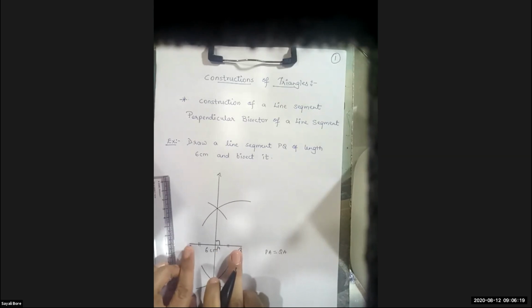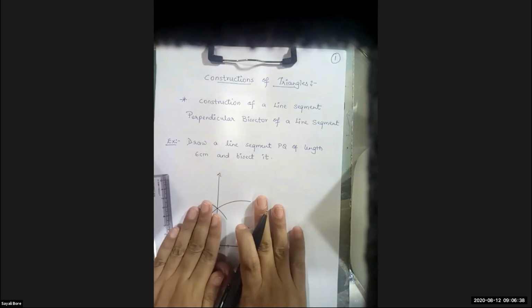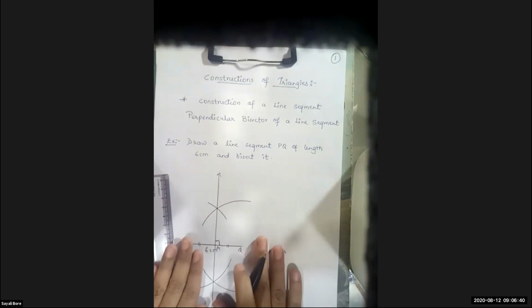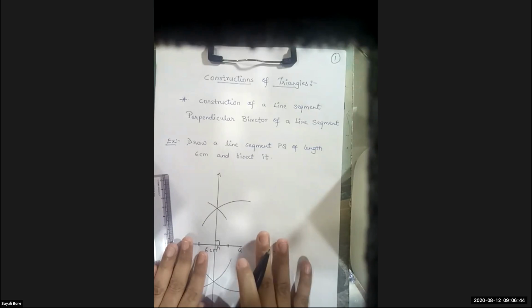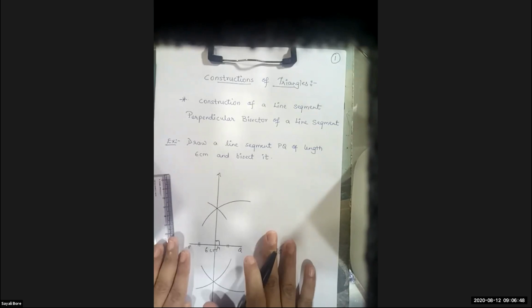What are the endpoints? P and Q. So this point A is at an equal distance from point P and point Q. That is PA equals QA. Now this is what we are going to use in our actual construction. I hope this part is clear and it is very simple.